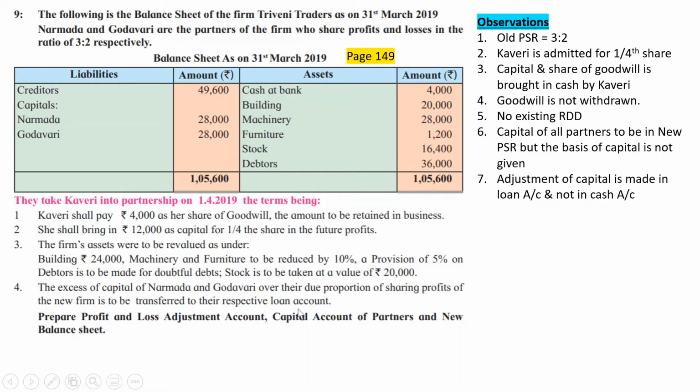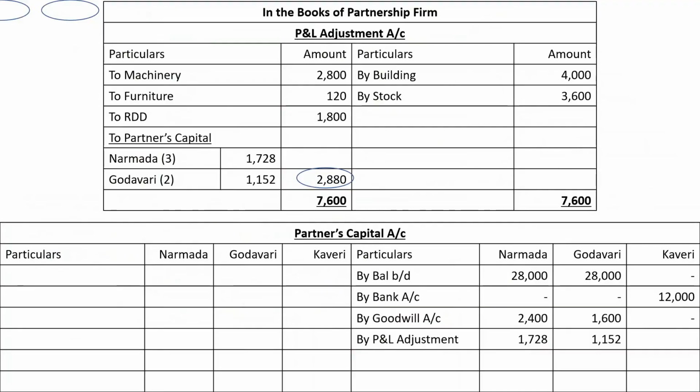So we cannot just close partners' capital account, we cannot just transfer it to closing balance sheet. We'll have to find out whatever is the closing balance of capital account, is it necessary to keep this much capital balance, or are they having extra capital? If they are having extra capital, it should be transferred to loan account. That is what we are required to do.